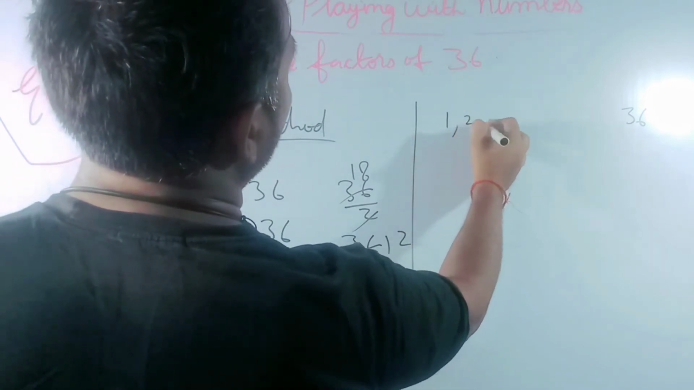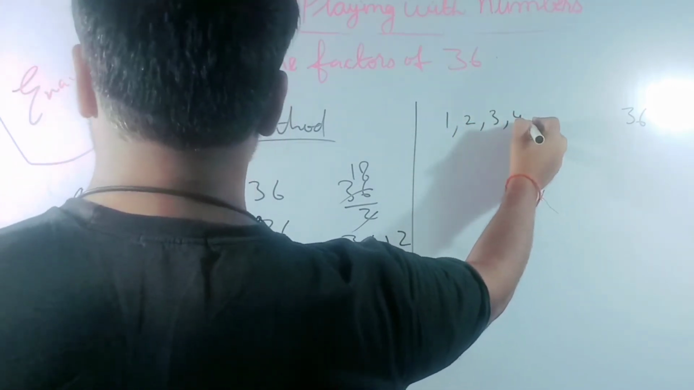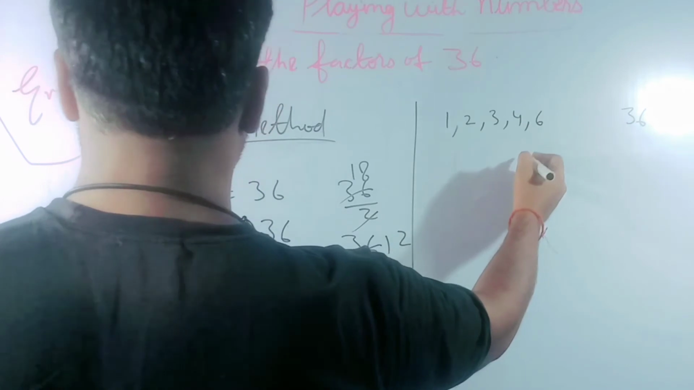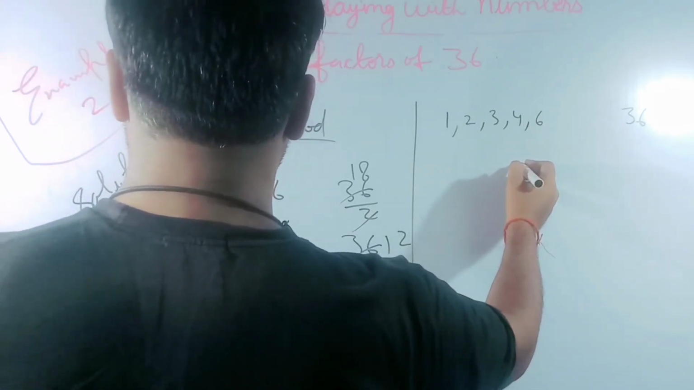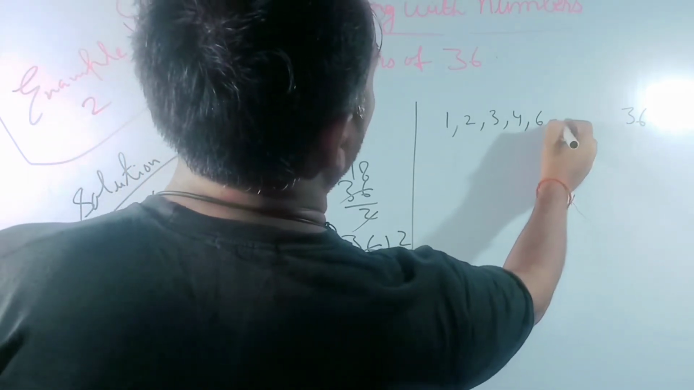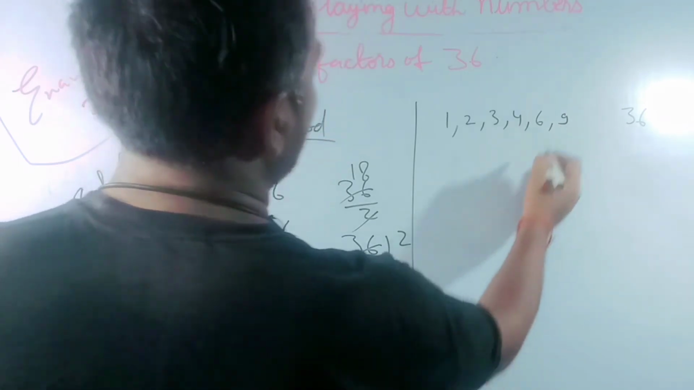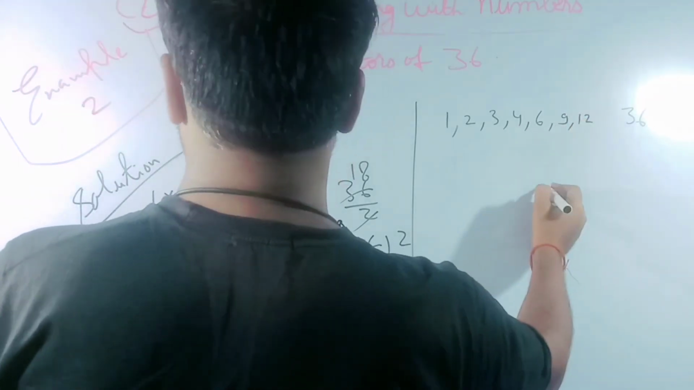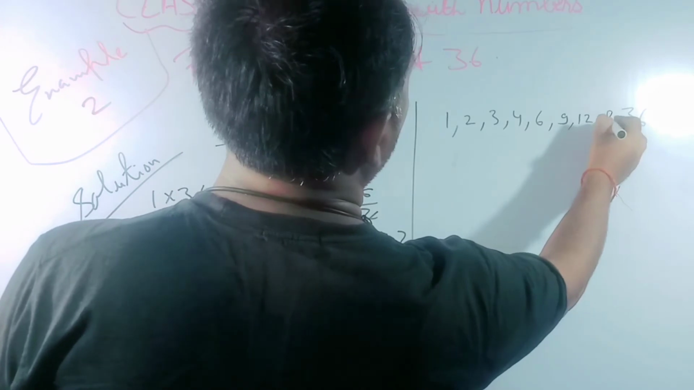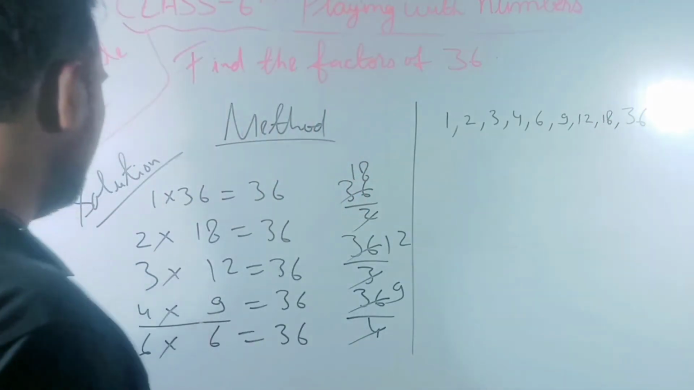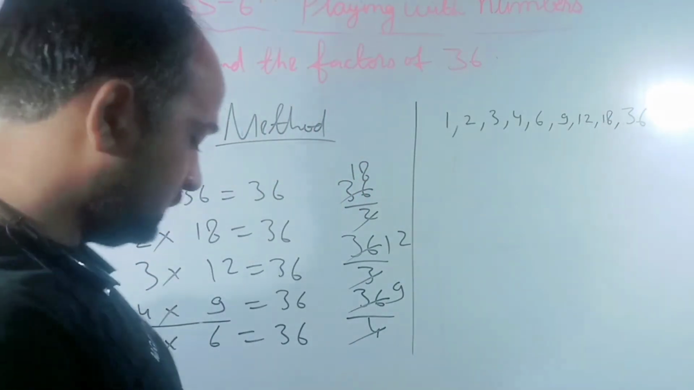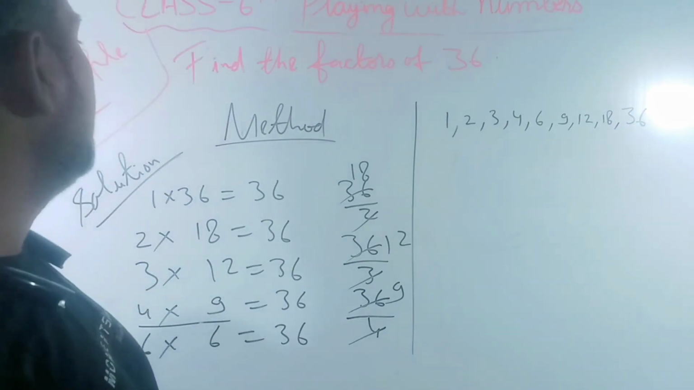1, 2, 3, 4, 6, 9, 12, 18, and 36. Okay, this way we have done this one example.